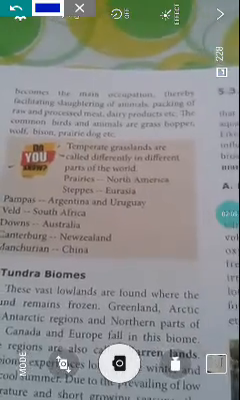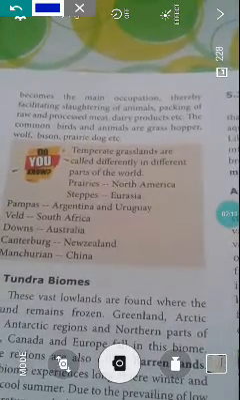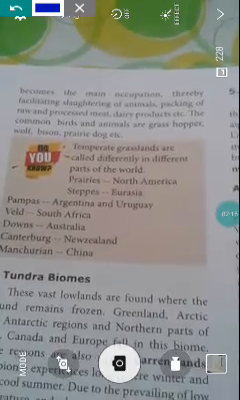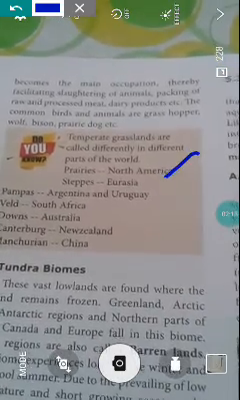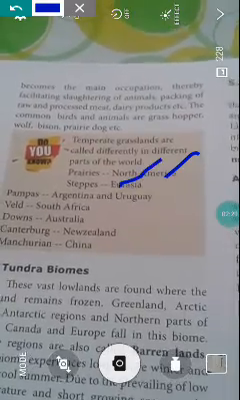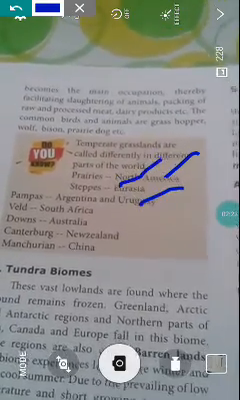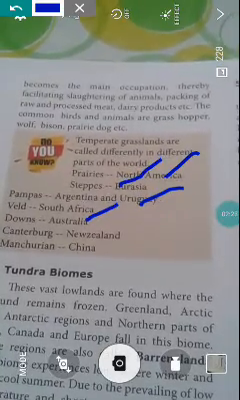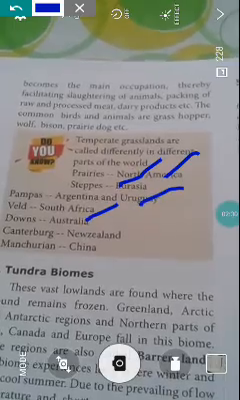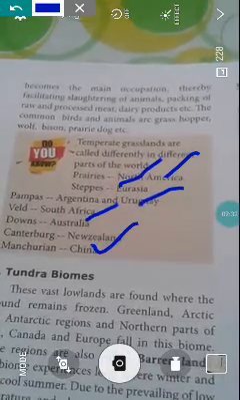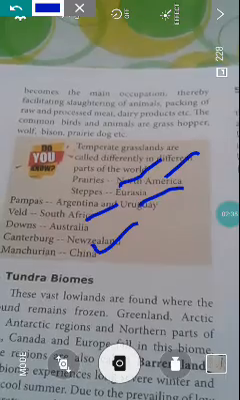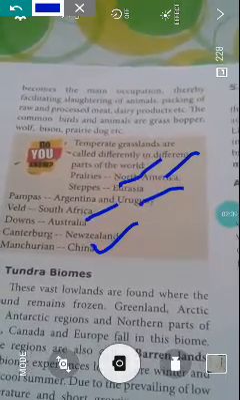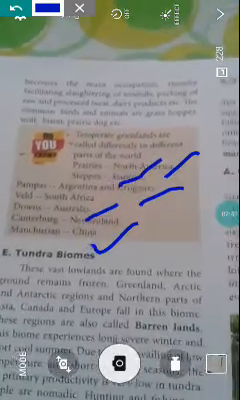Do you know the temperate grasslands are called differently in different parts of the world? The prairies, North America; steppes, Eurasia; pampas, Argentina and Uruguay; veld, South Africa; downs, Australia; Canterbury, New Zealand; Manchurian, China. These are all the different temperate grassland biomes found in the world. They are called by different names in different countries.